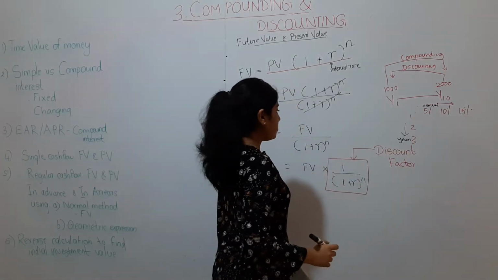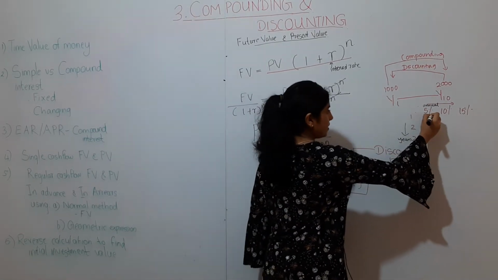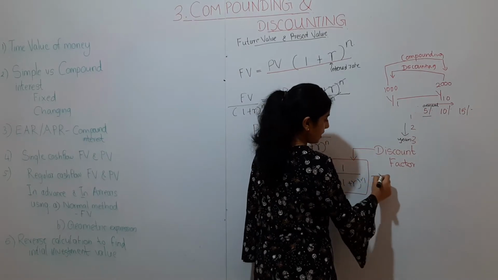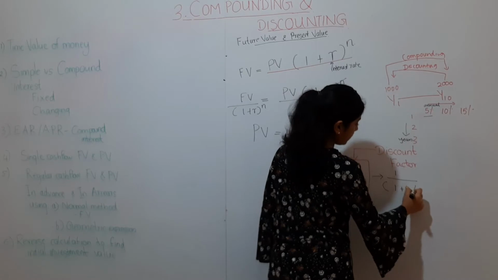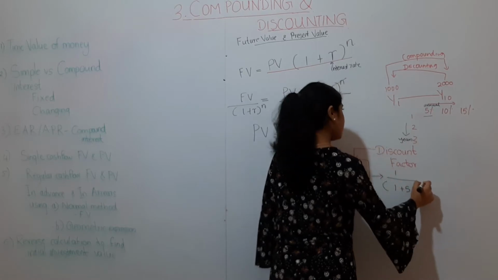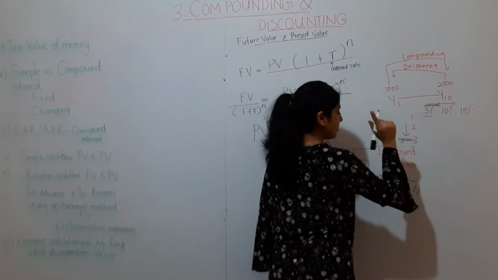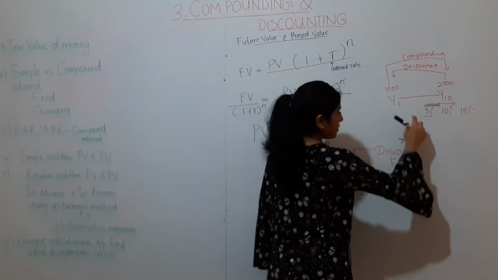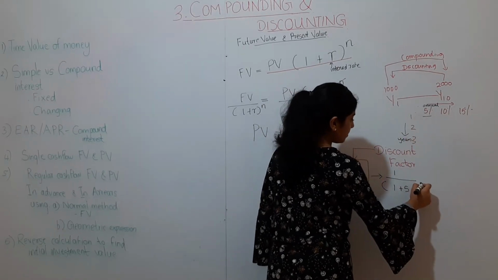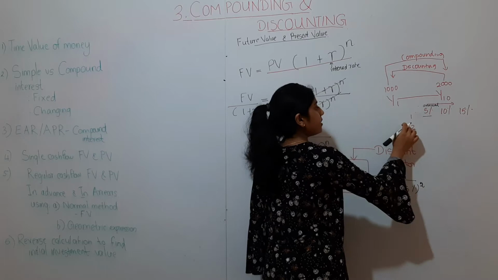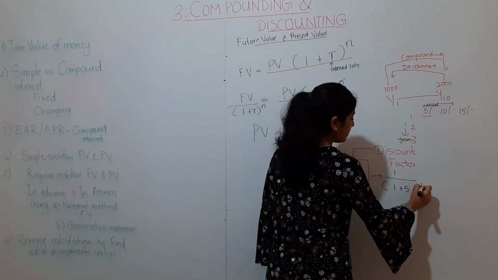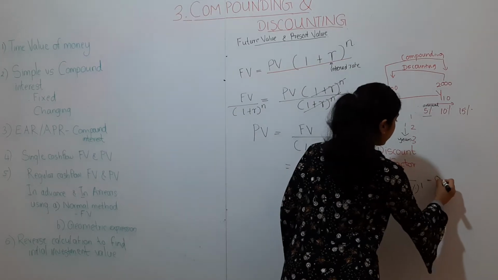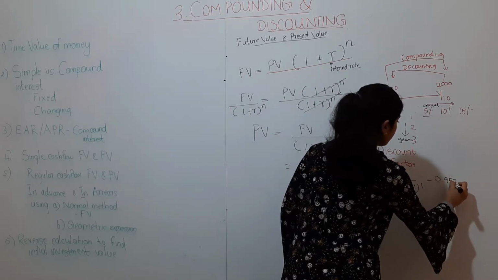So for 5% interest, your discount factor will be 1 divided by 1 plus 5% to the power, how many years? For the first year, 1 year. For the second year, 2 years. Likewise, for the first year, 0.952.